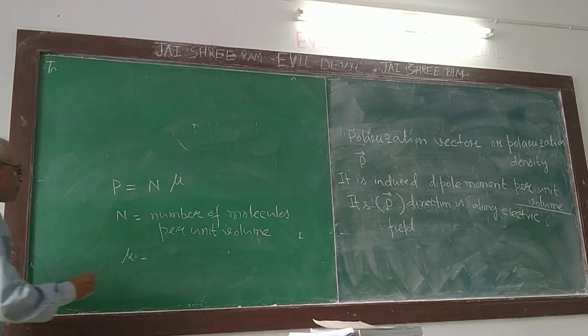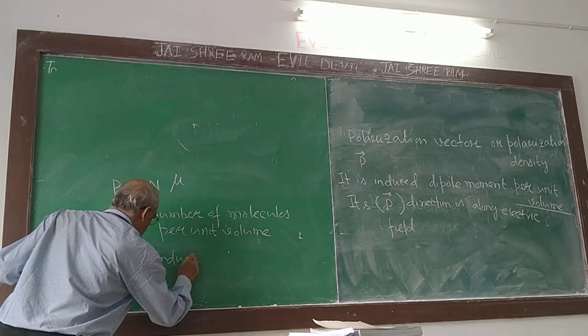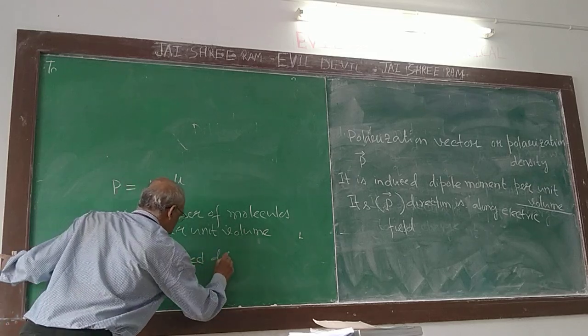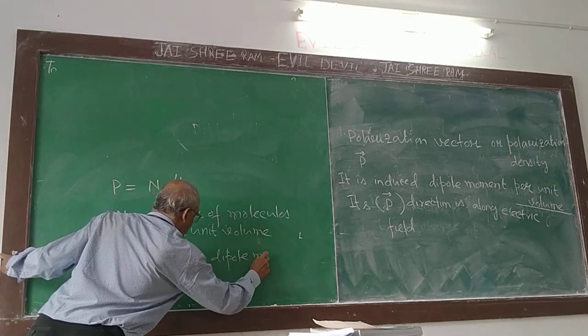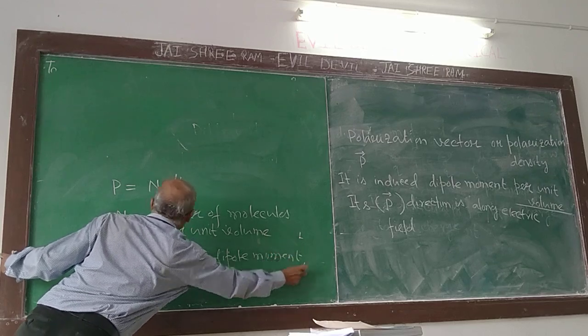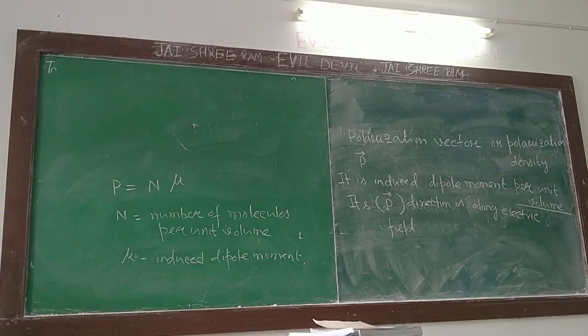Mu is the induced dipole moment per molecule. P is created due to the application of an electric field, its direction is the same as the electric field, and its value is N into mu. Total will be this much.